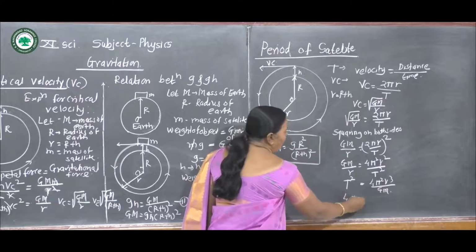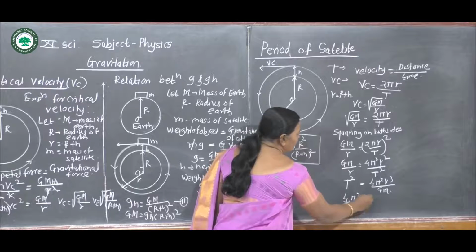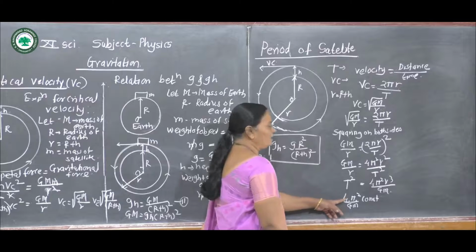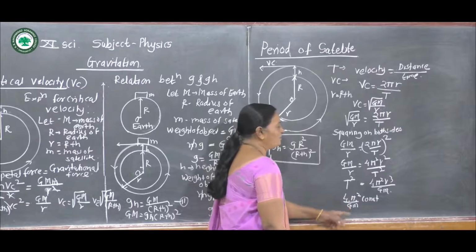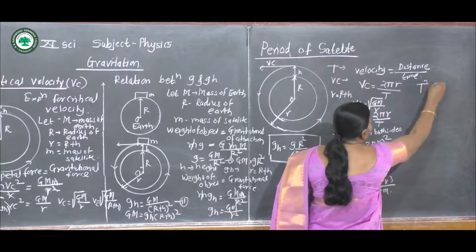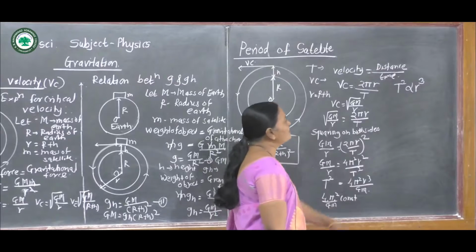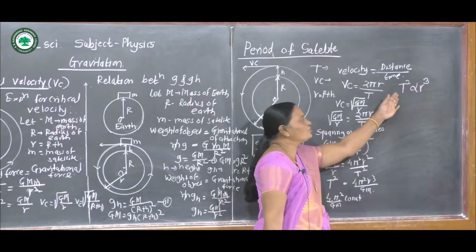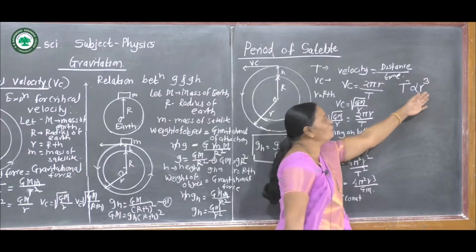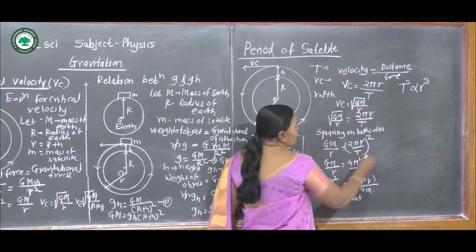4 pi square upon GM is constant. All quantities in this equation are constant. Thus we can write T square is directly proportional to r cube. It is Kepler's law, that is, the square of the period is directly proportional to the cube of the radius of the circular orbit.